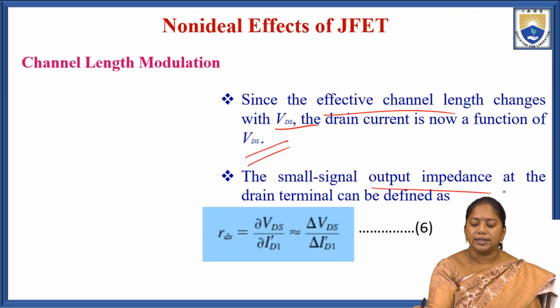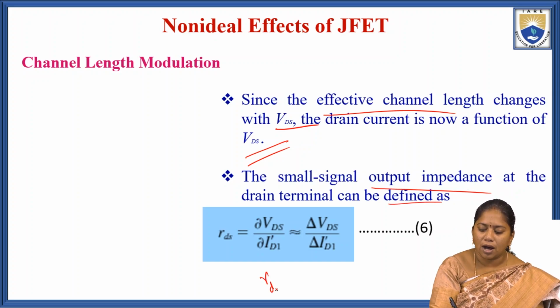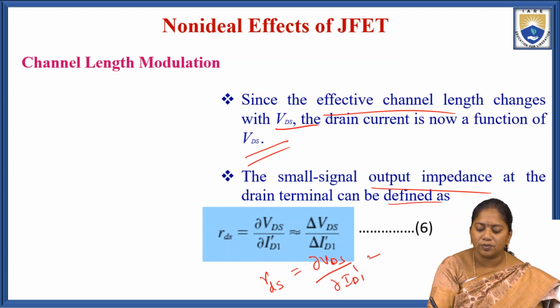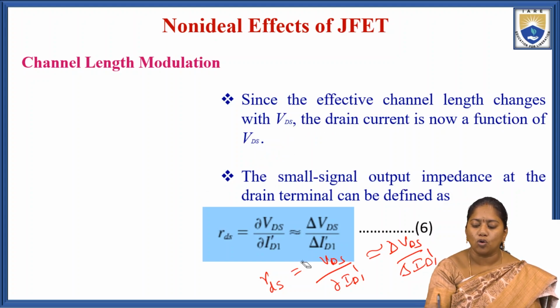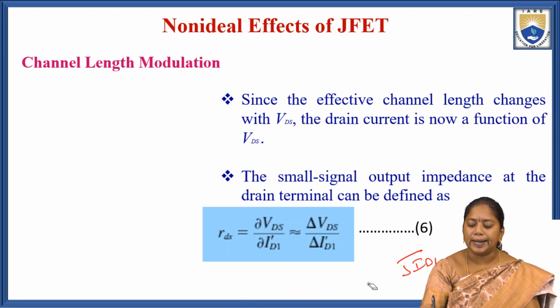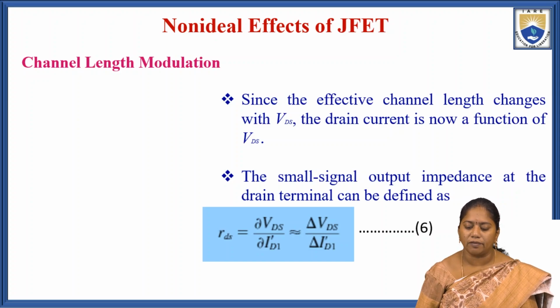So the small signal output impedance at the drain terminal can be defined as RDS equal to dou VDS by dou ID1 dash, similar to delta VDS by delta ID1 dash. That is equation 6.